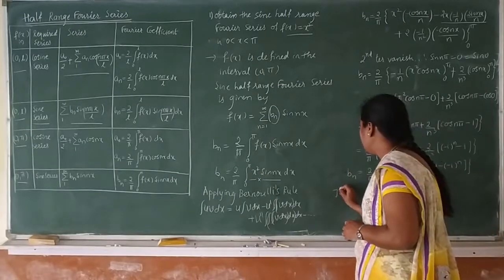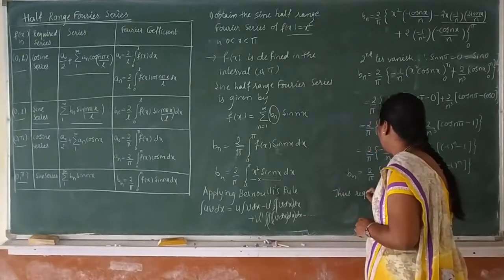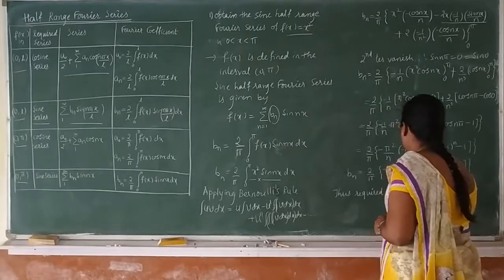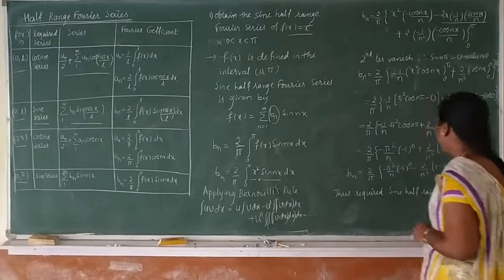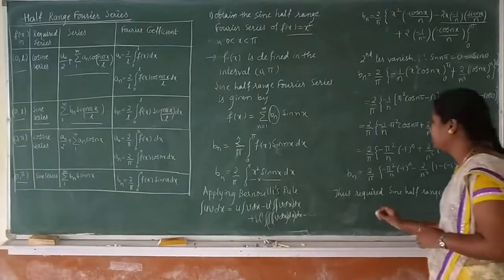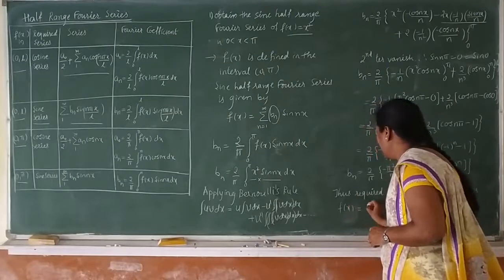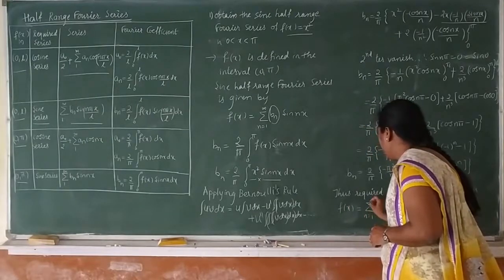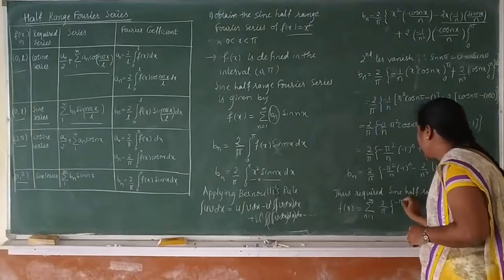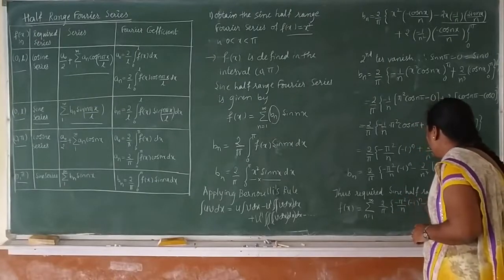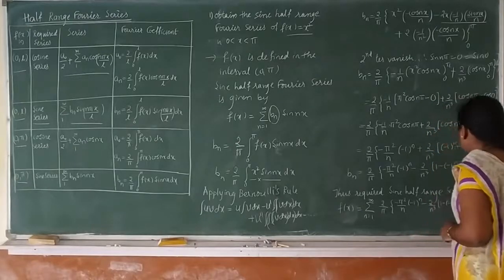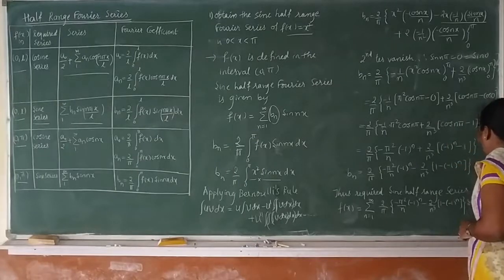Thus the required sine half range series is f(x) equals summation n equals 1 to infinity bn. bn is nothing but this one: 2 by pi into bracket minus pi square by n into minus 1 raised to n, minus 2 by n cube into bracket 1 minus of minus 1 raised to n, into sin nx.